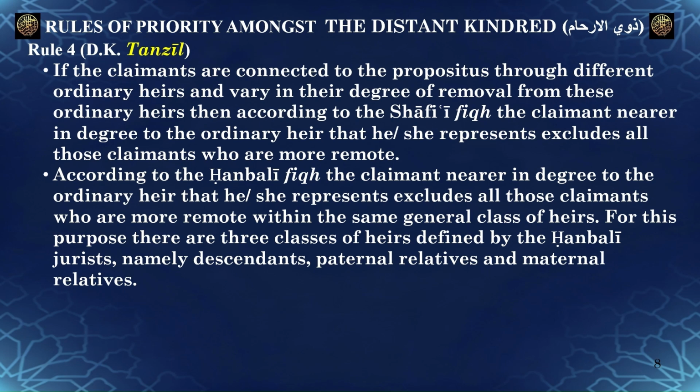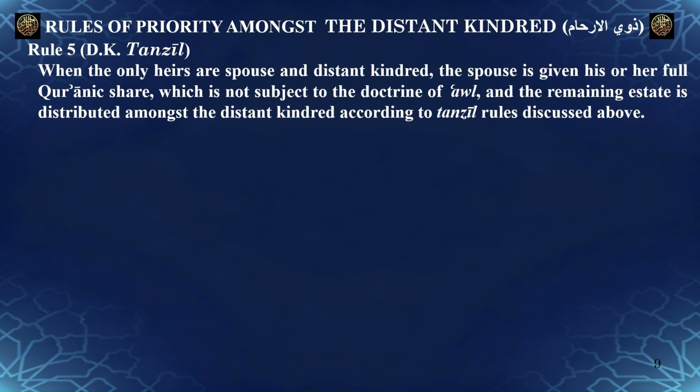Rule 5 is that when the only heirs are spouse and distant kindred, the spouse is given his or her full Quranic share, which is not subject to the doctrine of awl, and the remaining estate is distributed amongst the distant kindred according to tanzil rules discussed above.